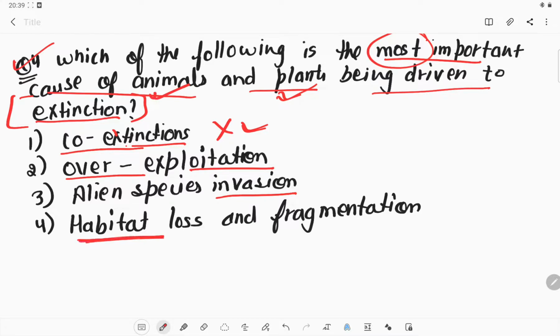The major reason is habitat loss and fragmentation. Because of the loss of habitat, the animal or plant will not survive in another kind of habitat which it is not habituated to. So that's the major reason why an animal or a plant gets extinct, and because of fragmentation too. So option 4 will be the most correct answer from all these options.